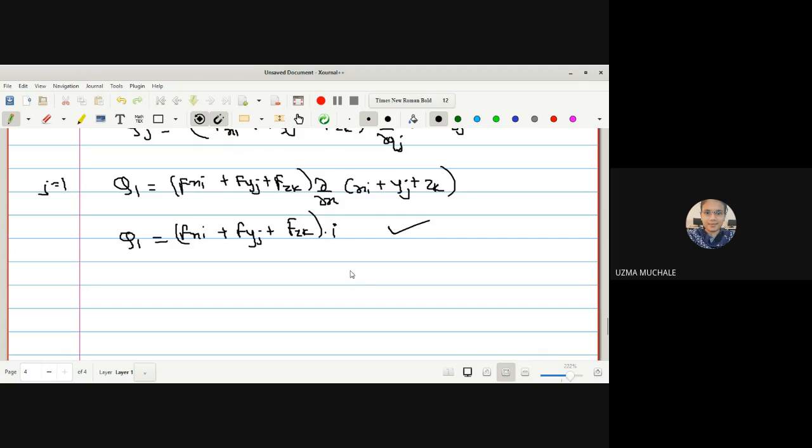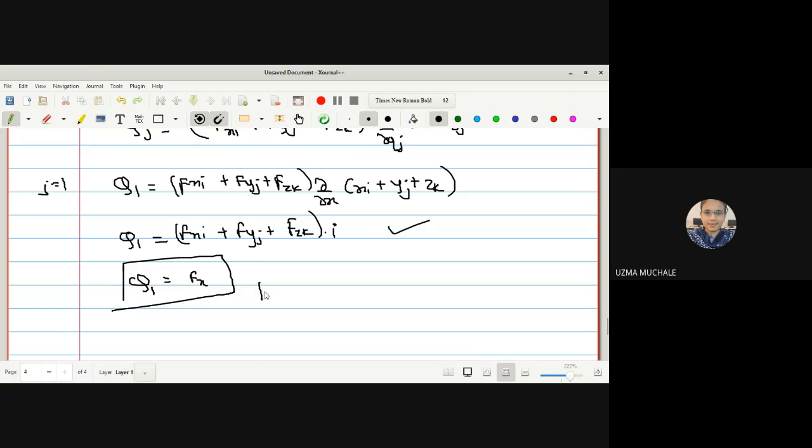Whether you understood this step? Yes, ma'am, only partial derivatives were taken. Here you have to take a dot multiplication. i dot i will be 1, all others are 0. So you get capital Q1 is equal to Fx.